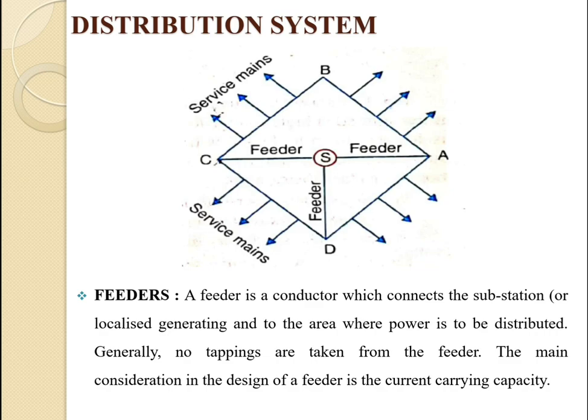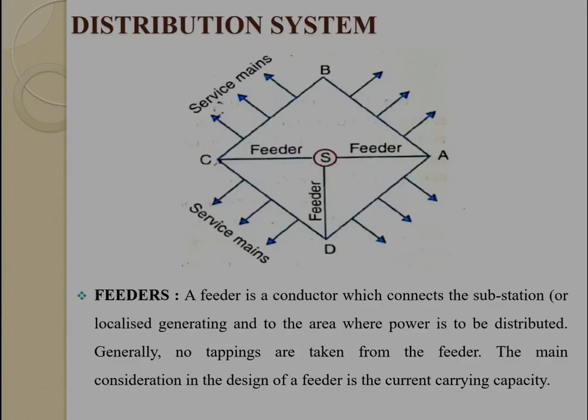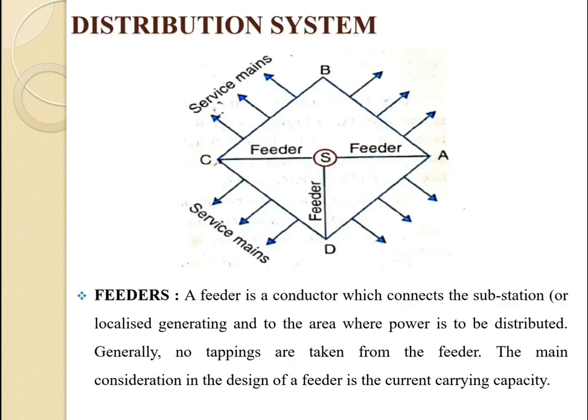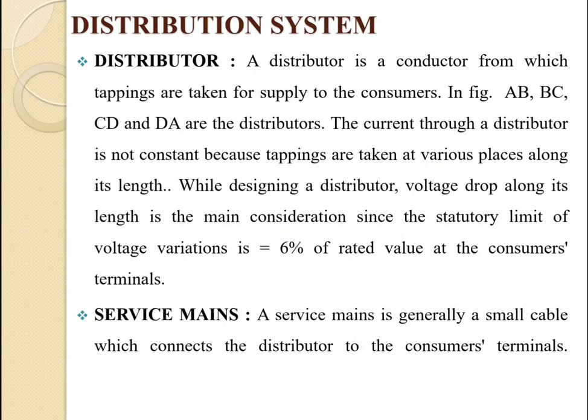So service mains is the one kind of cable from which we can take the electricity for our home appliances, or we can say we can connect the home appliances with, or take the tappings from the pole to the home, which is considered as service mains. So these are all three components of the distribution system: the feeder, distributor and service mains.